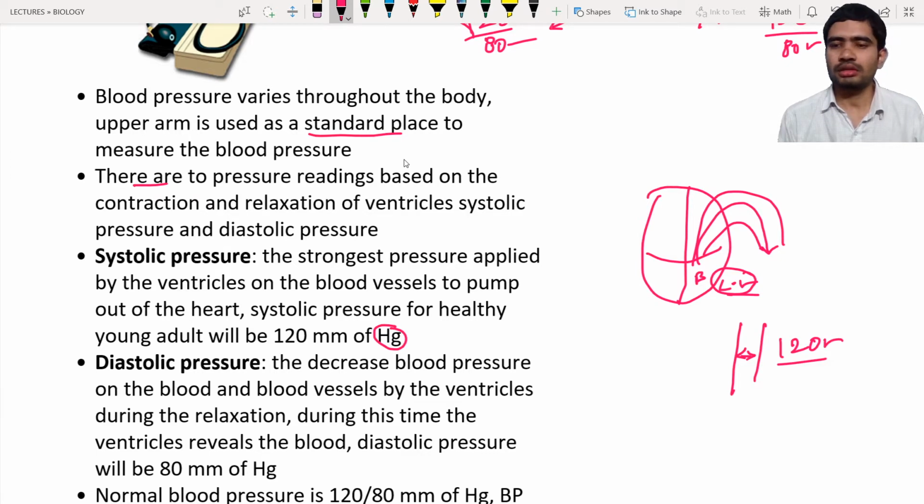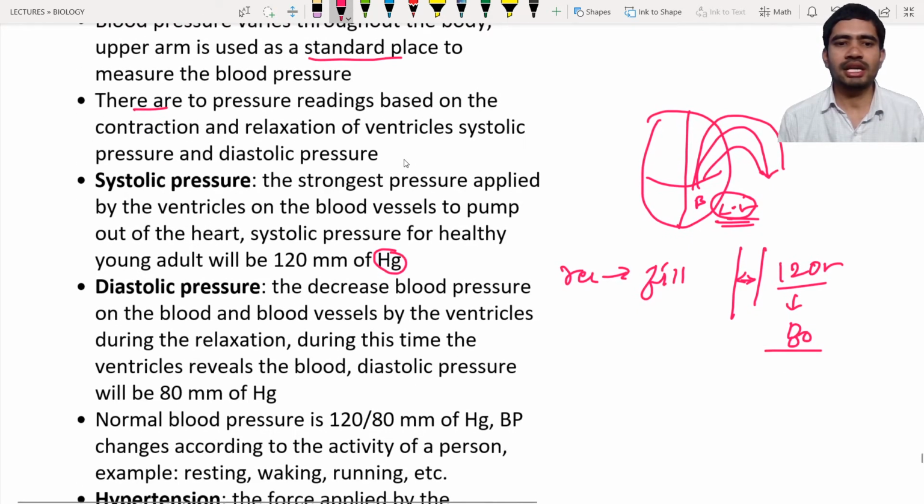Now the left ventricle will not be in the contracted state all the time. After the contraction, it relaxes again to fill the blood. When the left ventricle relaxes, it fills with blood, so there is a drop in the pressure. Hence the 120 will drop to 80, and you can say that the diastolic pressure will be 80.